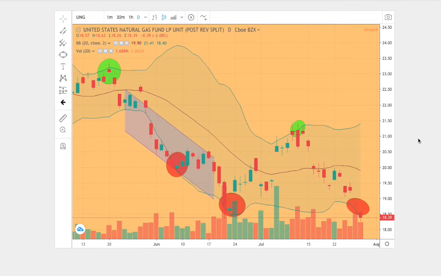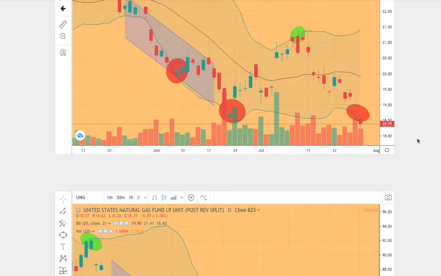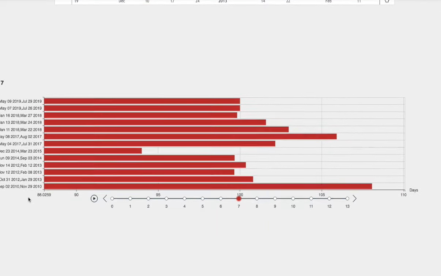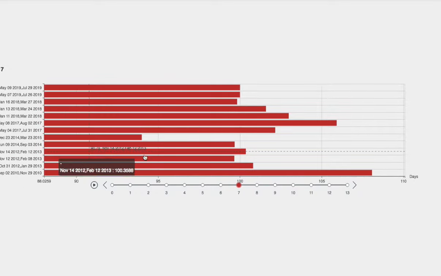So there's reason to believe that if the trends and patterns are the same, the outcome and forecast would also be the same. So back to the forecast model. Again, we should be focusing on forecasts on November 14, 2012 to February 12, 2013. And back then, natural gas was only up 35 basis points. So most likely we will encounter sideways price action, not much volatility in the next coming days.